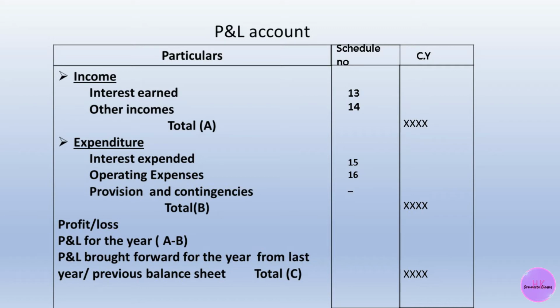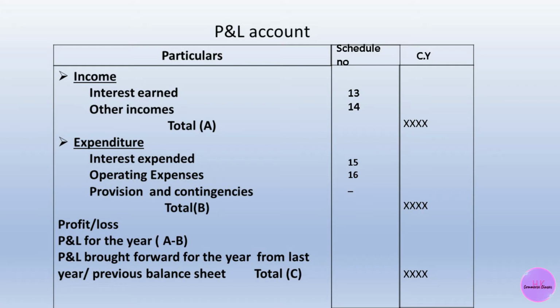Further, to earn interest from the general public, it will give loans to the general public. That interest earned will go to schedule number 13, and interest expended by the bank will go to schedule number 15. Operating expenses means expenses for the daily routine of the banking, for example director fees, advertisement and publicity charges.